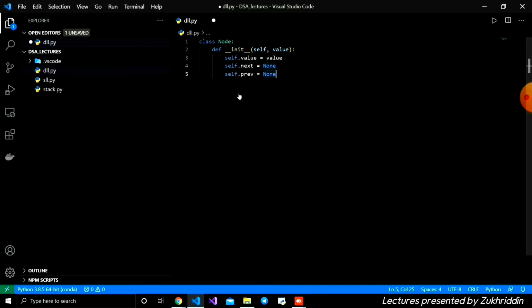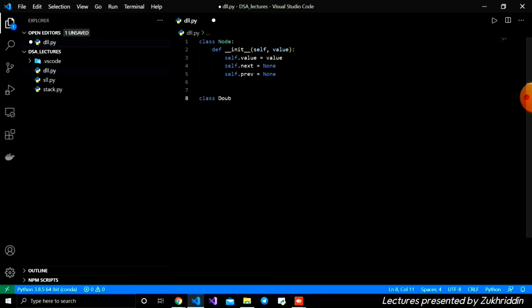In every node we are storing two pointers: the previous and the next. For example, from the second node we can go back to the first, and from the first we can go to the second. Now we are going to create our doubly linked list class.